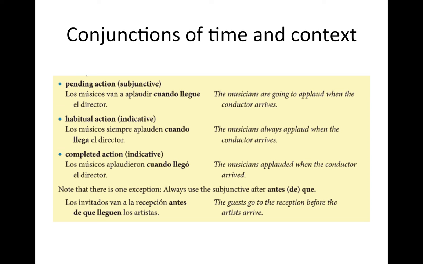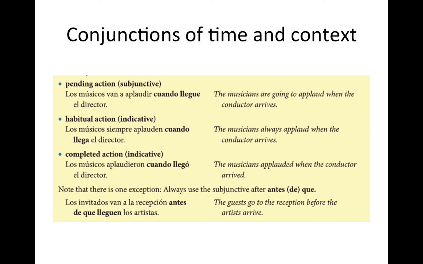So let's look at the ones that the book gives you. This is in the future. Okay. That means that the action has yet to happen. Los músicos van a aplaudir cuando llegue el director. The musicians are going to applaud when the conductor arrives. So when are they going to applaud? In the future. So this action after the conjunction cuando, when, has not yet happened. So you need to use the subjunctive. Los músicos van a aplaudir cuando llegue el director.